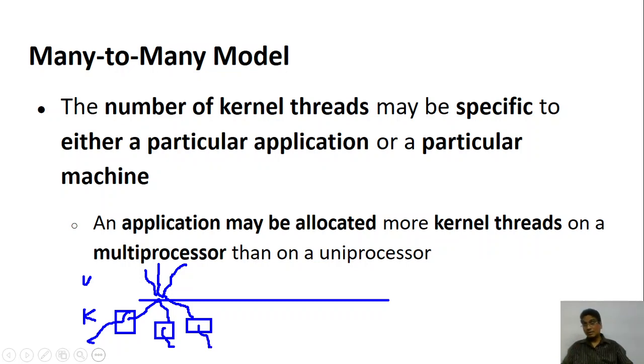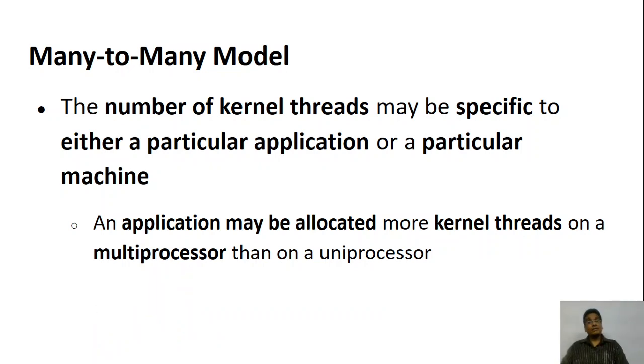What do you mean by multiprocessor? More than one processing unit. If there is more than one processing unit, you can run the kernel threads on multiple processors. If you are able to do it, definitely you will be able to achieve parallelism.